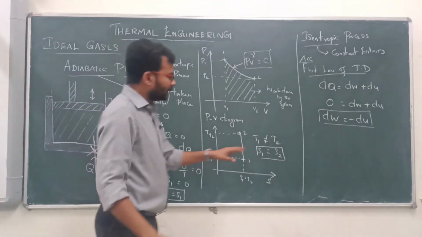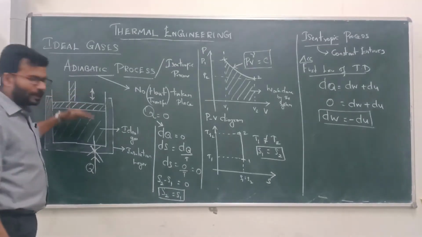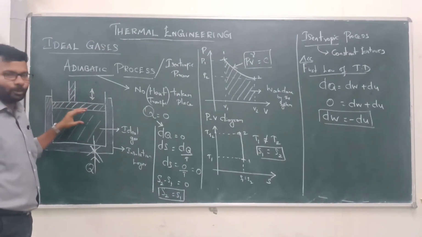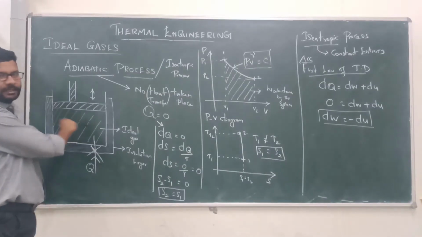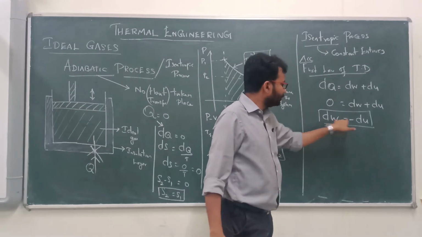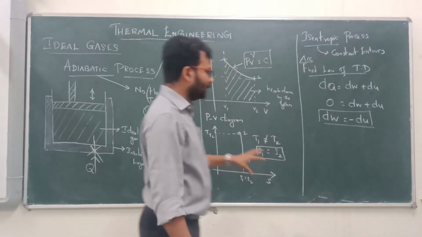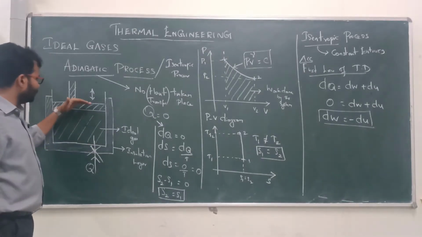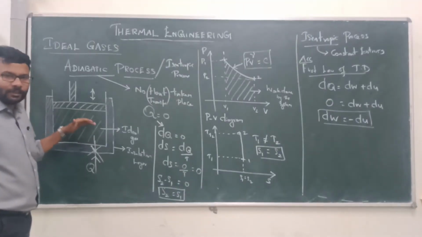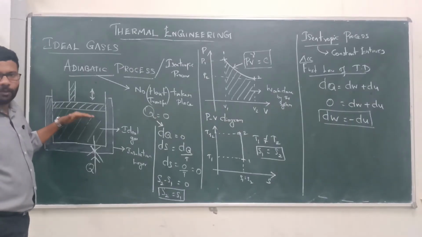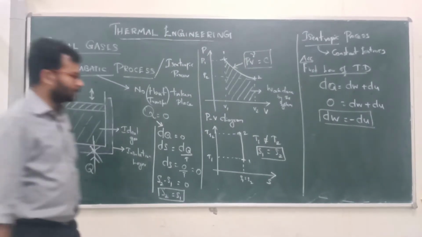It means the work transfer happening here is due to the internal energy change in the system. According to the first law, dW is equal to minus dU. It means the work done happens due to the internal energy changes.